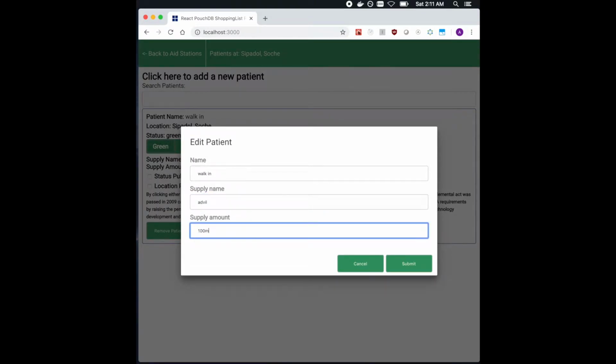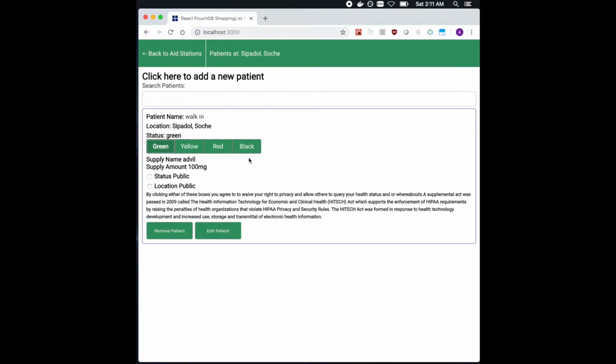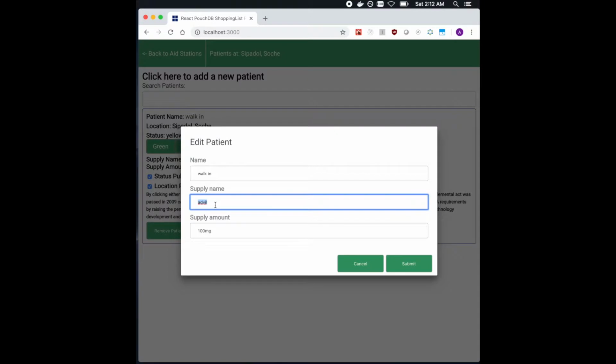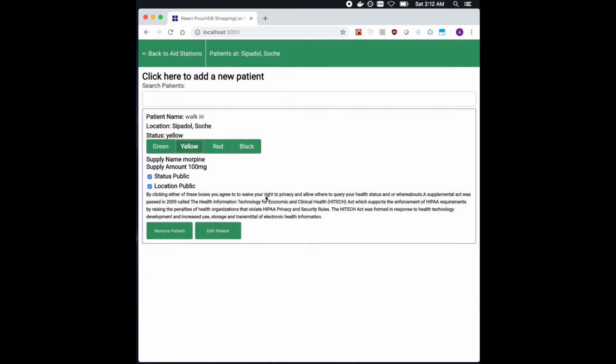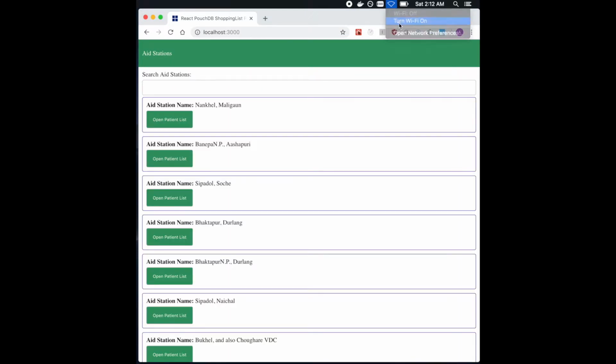The aid worker then asks if the patient would like to share their health status and physical location with other relief workers and other victims. A relief worker can go back and edit any of this information at any other time to update the status. If the network goes down, the entire database is stored in PouchDB locally on the client device. It then syncs back up with the remote database once it regains connection to the internet.